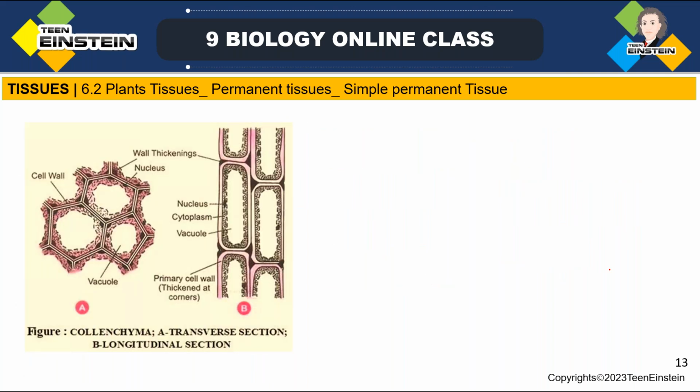Next, parenchyma is over. Next is the collenchyma. This is another permanent tissue. Now we have learned about one permanent tissue, parenchyma. Collenchyma is another type of simple permanent tissue, and it provides flexibility in plants.